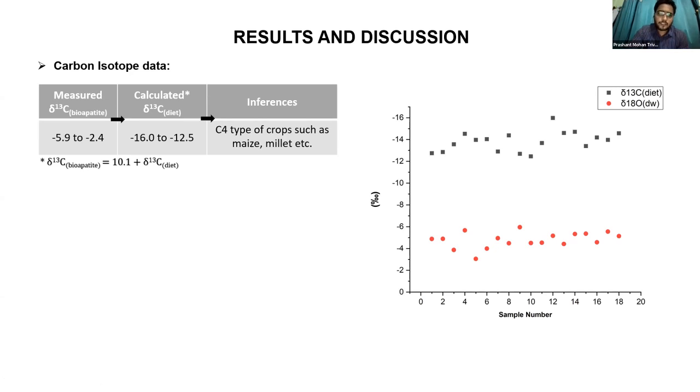Then this is the measured delta 13C. Then we calculate the delta 13C in the diet using the formula delta 13C bioapatite equals 10.1 plus delta 13C diet. This formula is given by Fernandez et al. in 2012. When we got the value of delta 13C in diet, this value mainly indicates the crop pattern, such as maize, millets, etc.